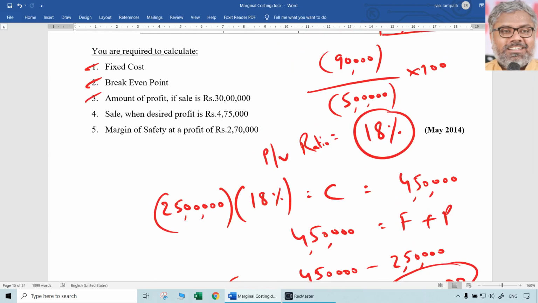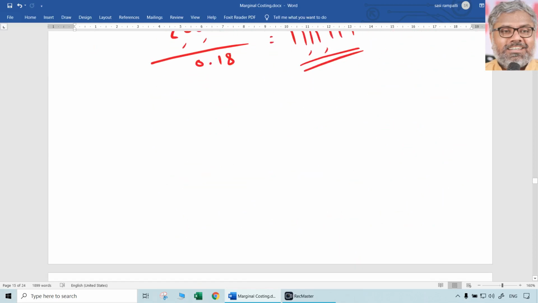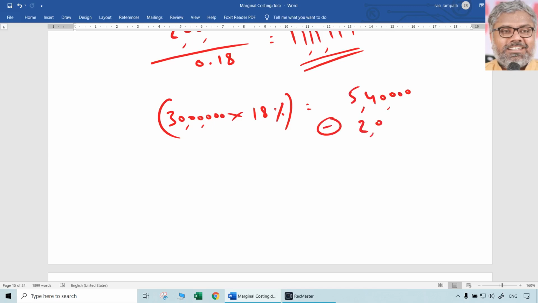Third question. Amount of profit if sales are 30 lakhs. This is a different story. If there are 30 lakhs sales, then how much will be contribution? Again, 30 lakhs sales into PV ratio, that is 18%, means 5,40,000 is the contribution. Deduct fixed cost from that, which is 2 lakhs. Automatically you get profit of 3,40,000. That is the answer for third question.